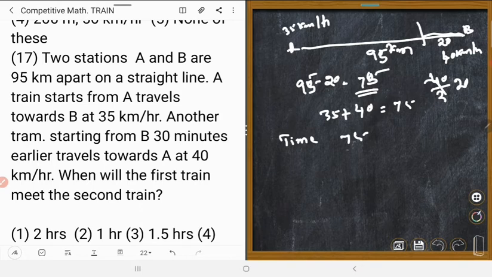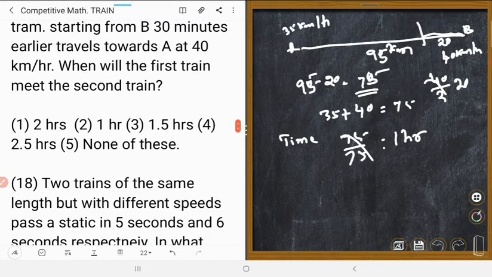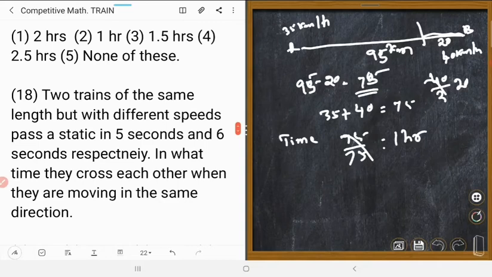Distance is 75 and speed is 75, so time is equal to 1 hour. Could you understand? Which is the right answer? Number 2, that is 1 hour. Thank you.